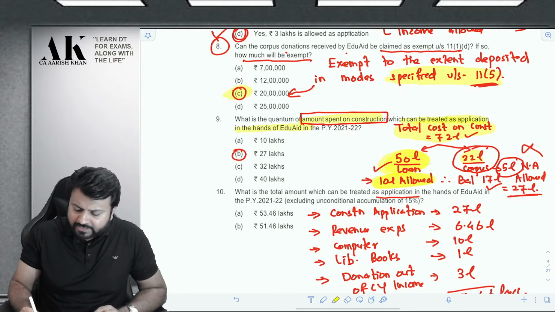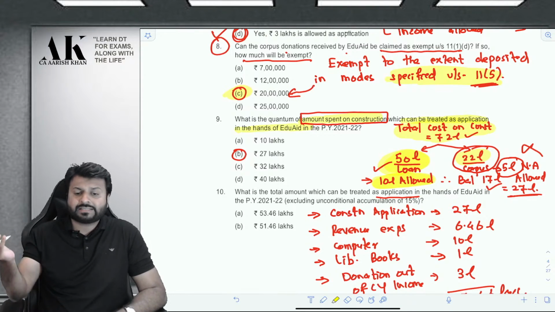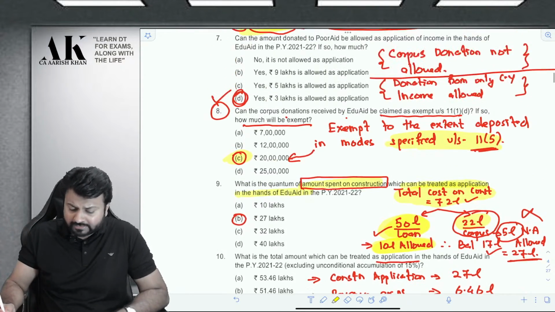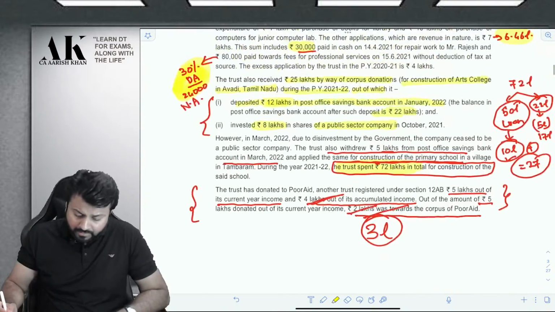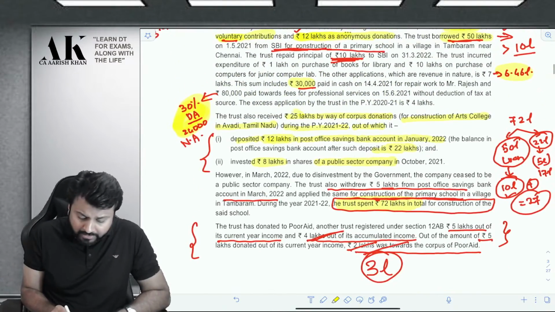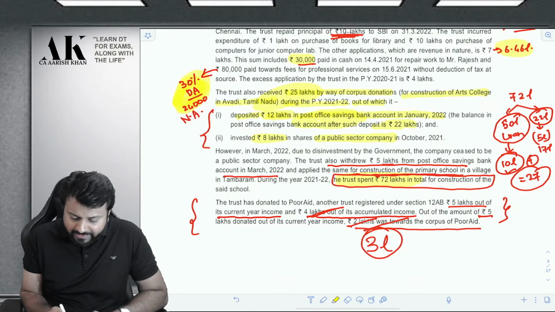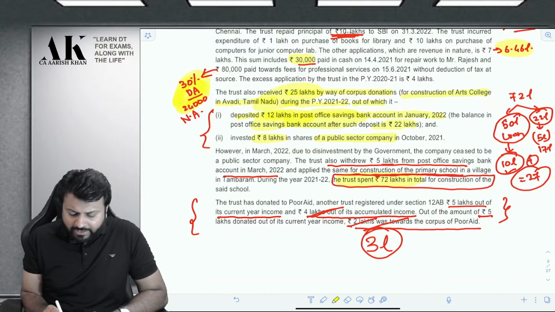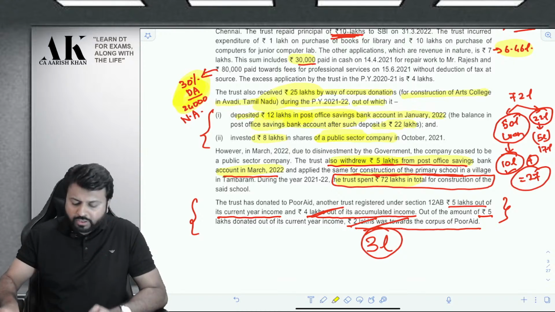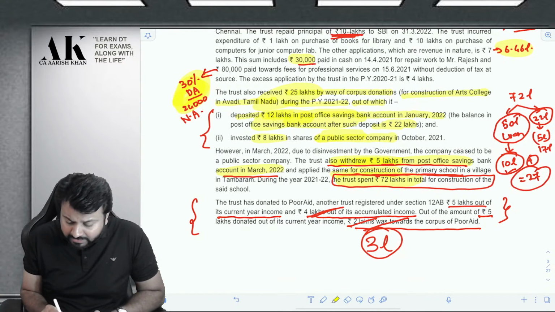Now what is left? Left is 22 lakhs. Now what has to be done with this 22 lakhs? Let us try to understand that. Now you see over here, the trust has raised 25 lakhs by way of corpus donation. Corpus donation is exempt and the trust has invested that corpus donation in post office, so that post office amount is also exempt. Now what is the trust doing? The trust is withdrawing 5 lakh rupees from post office saving bank account in 2022, and it is applied for construction of primary school.